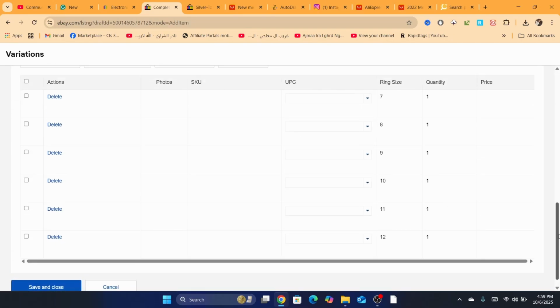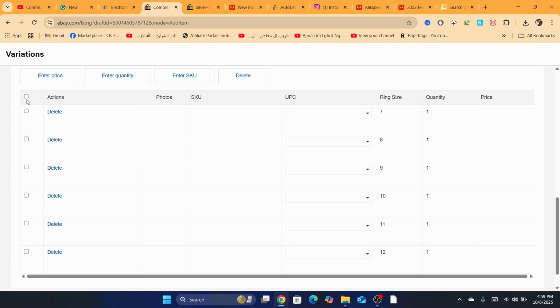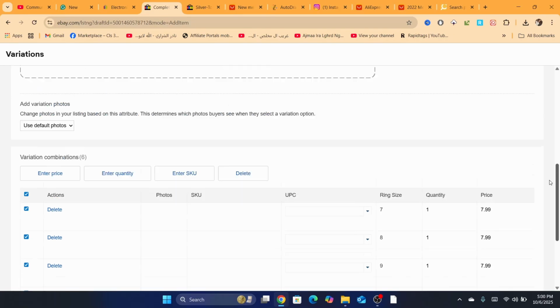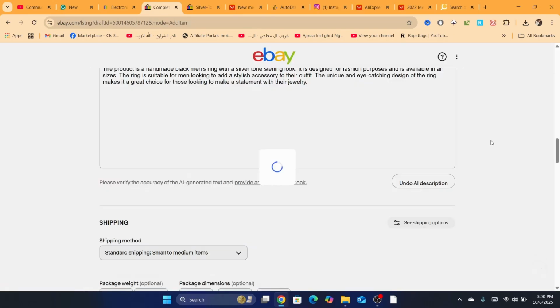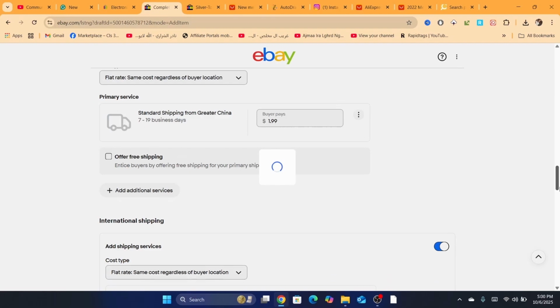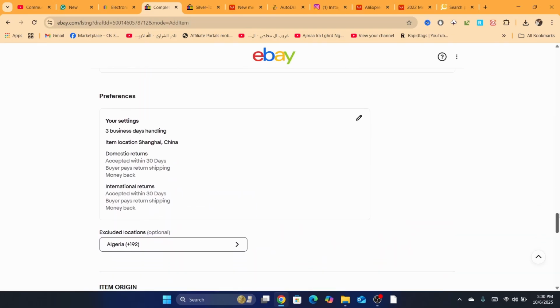Now we want to enter the same price for all the different sizes. For example, we are going to sell it for $7.99, and you can also change the price for bigger sizes, like size 12. I'm going to sell it for, for example, $8.99. Okay, then click on save and close, and then you just need to enter the item specifics, everything here.